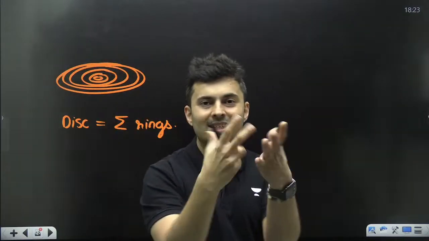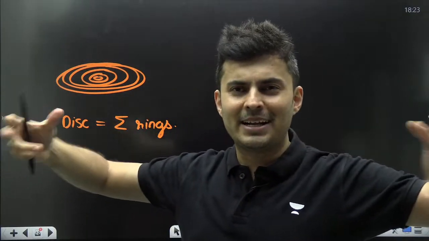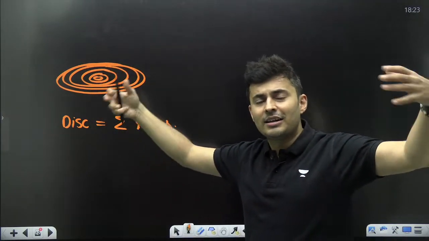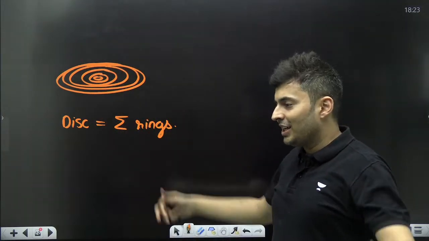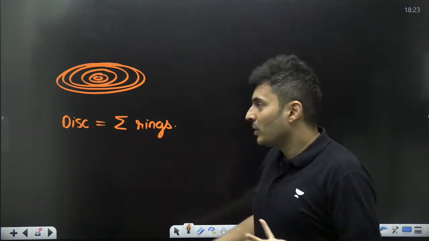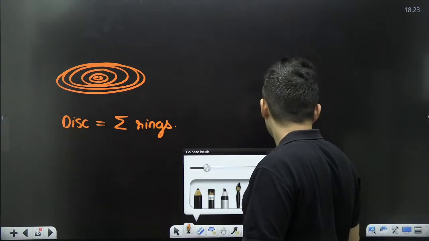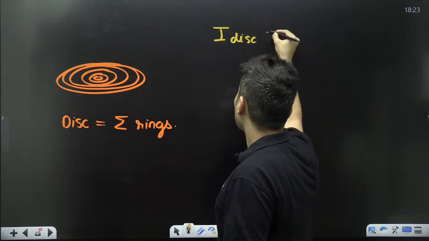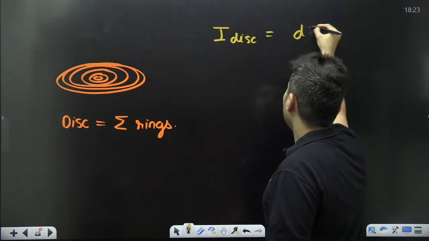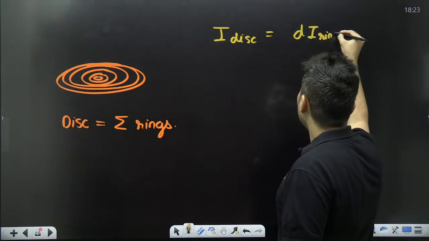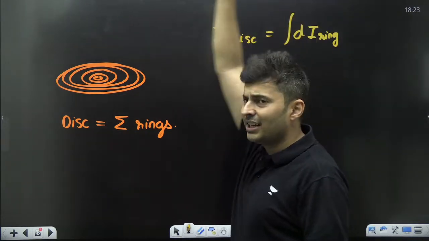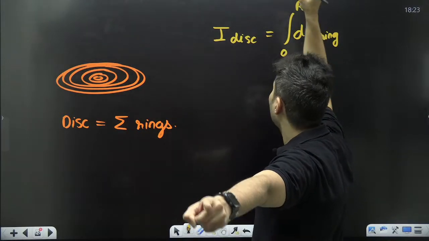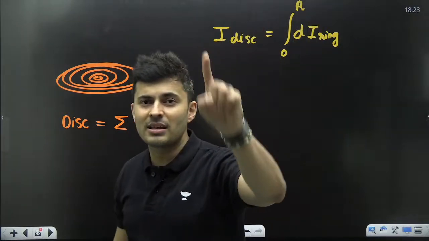A disk is a combination of multiple rings from the smallest radius increasing till the circumference, the periphery. So then what will I do for the moment of inertia of the disk? Take the moment of inertia of the ring as dI, and integrate it from 0 to R.